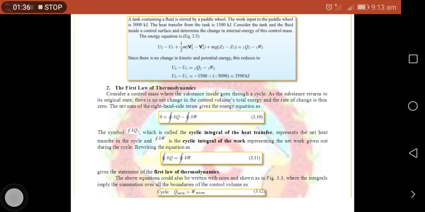Bakit? Kasi as I have said kanina, yung change of internal energy natin, at saka yung change of kinetic energy natin, at saka yung change of potential energy natin are all dependent on the final state and initial state. Okay? So if we assume here sa first law of thermodynamics that the system goes from the initial state to the final state and then goes back to the initial state, ibig sabihin nun, yung kinetic energy natin at saka yung internal energy natin at saka yung potential energy natin are all equal to zero, from our theorem of independency of path of the system.